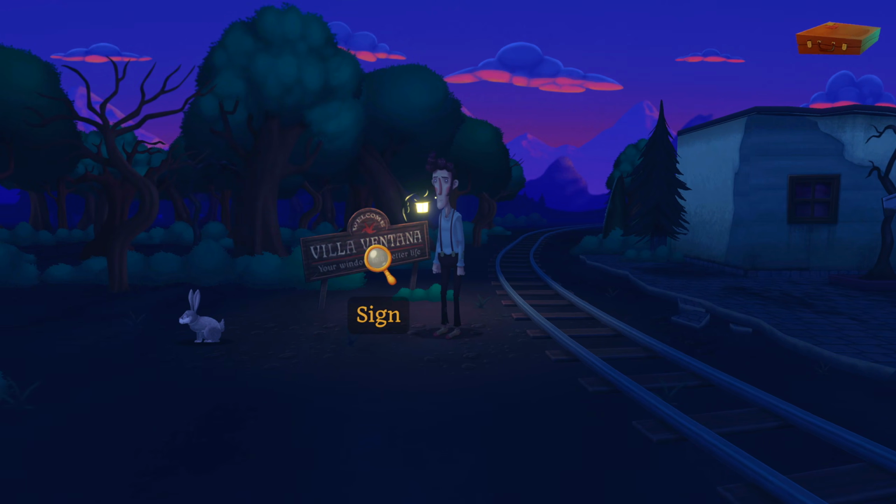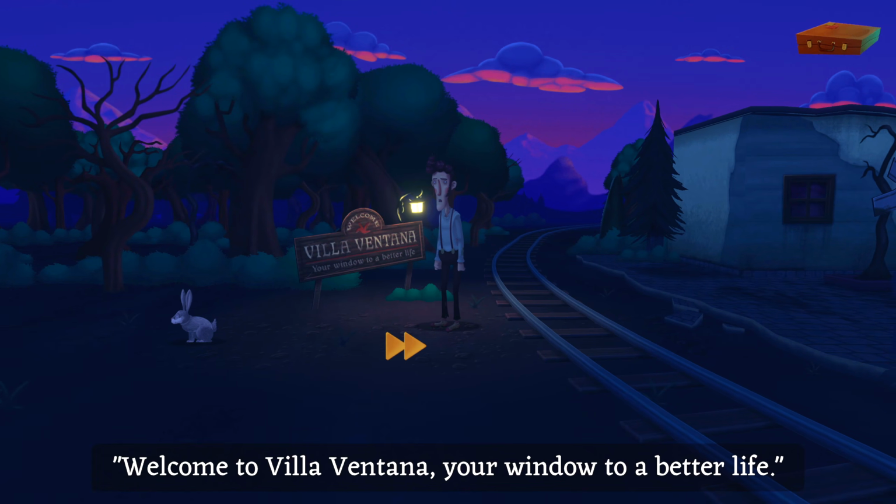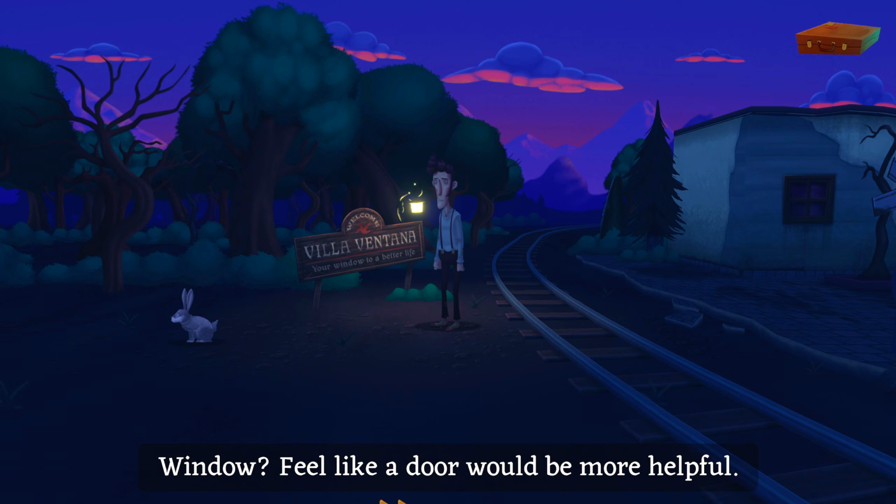Over here, apparently. Well, here's the sign for the place. Welcome to Villa Ventana, your window to a better life. Window? I feel like a door would be more helpful.